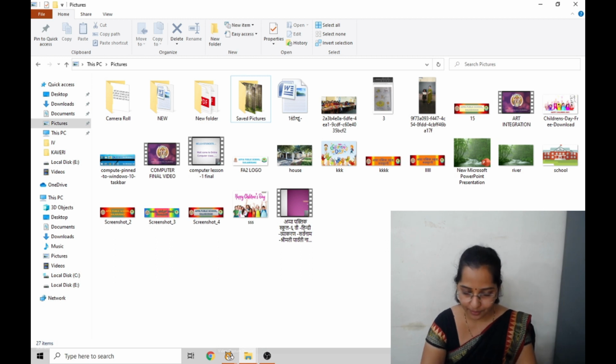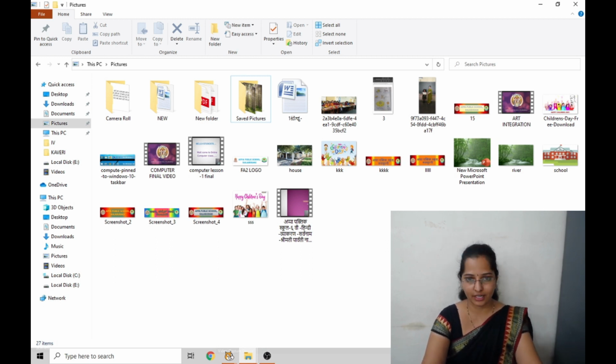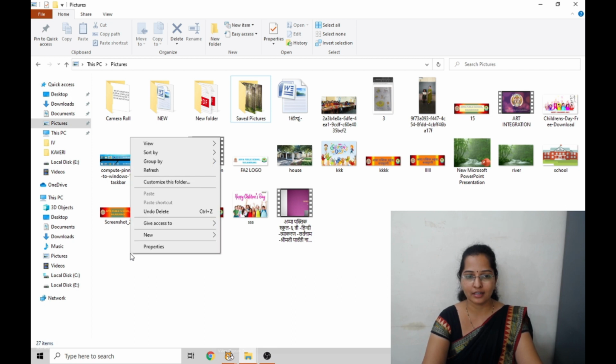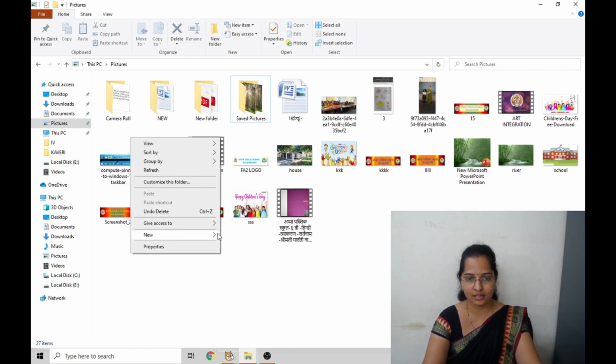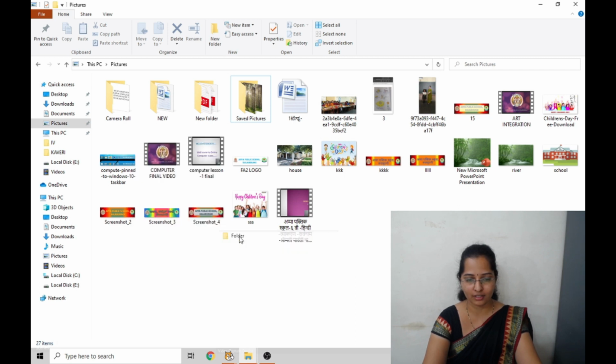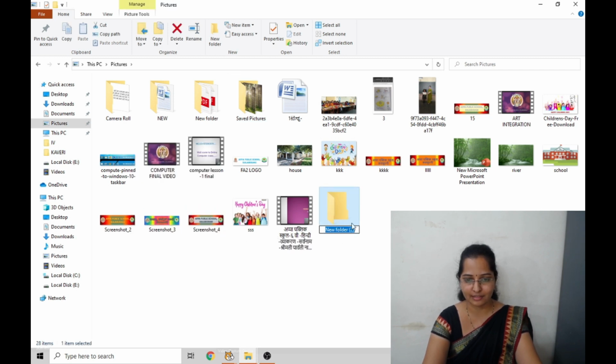Now we'll see how to create a new file or a folder. These all are the folders which are present in this computer. I want to create a similar file or folder like this. How to create that? We'll see now. Right click somewhere on the screen, right click on new, then click on folder. The new folder has been created.